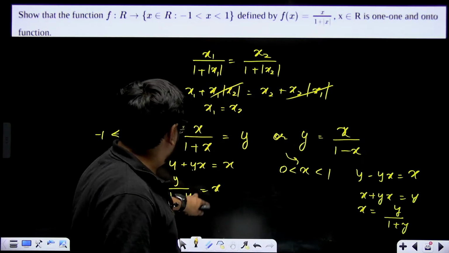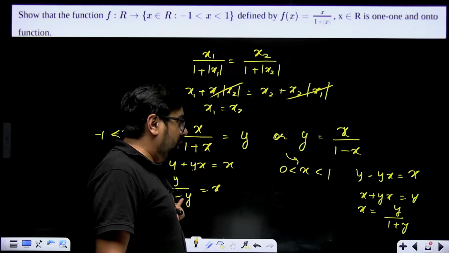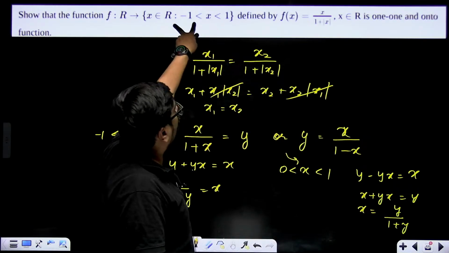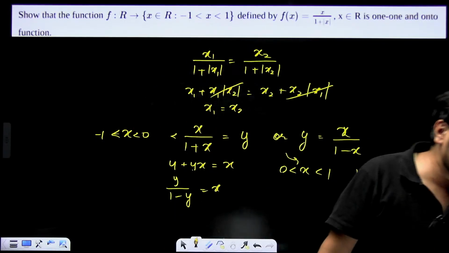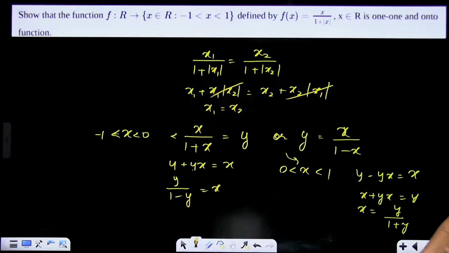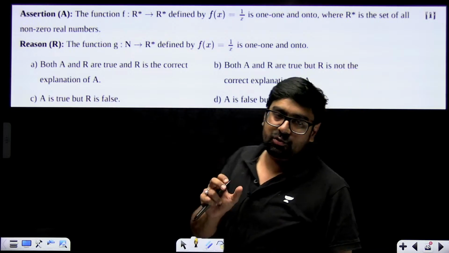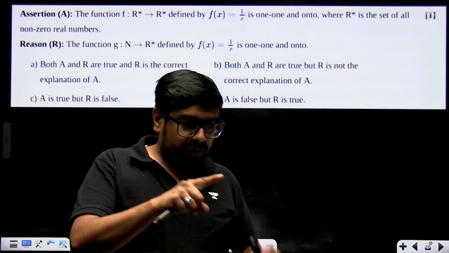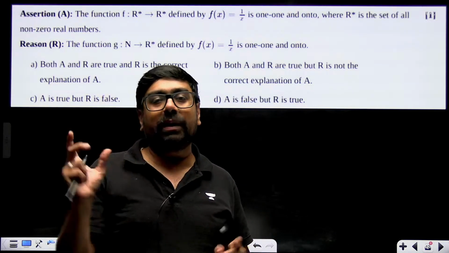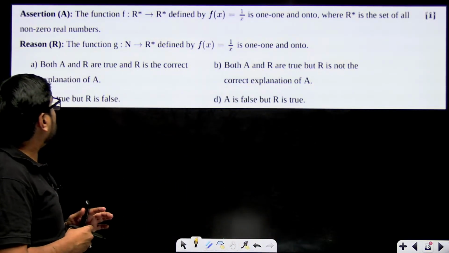Right? So, y cannot be minus 1 and 1, and it is also not included in our codomain. So codomain is equal to our range. Simply, that means it is 1-1 as well as onto. So just remember two steps. When you are taking f(x1) equal to f(x2), then x1 should come equal to x2. Change from y to x. If your codomain is coming equal to range, that means your function is onto also.